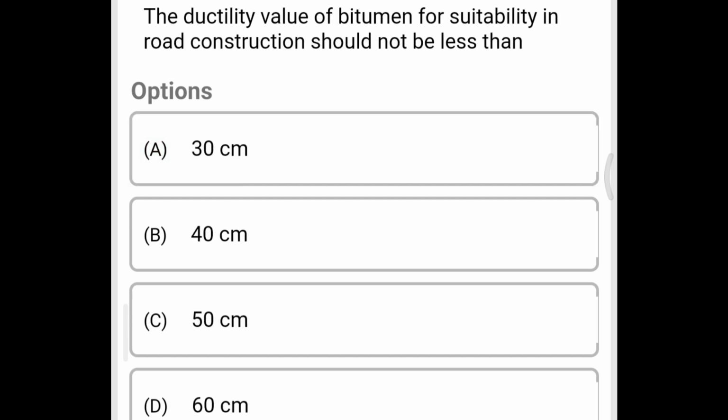16. The ductility value of bitumen for suitability in road construction should not be less than option A 30 cm, option B 40 cm, option C 50 cm, option D 60 cm. The correct answer is option C 50 cm.